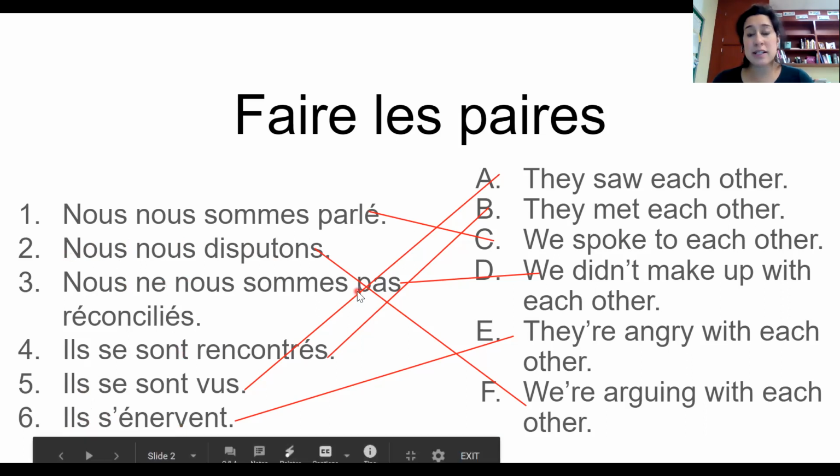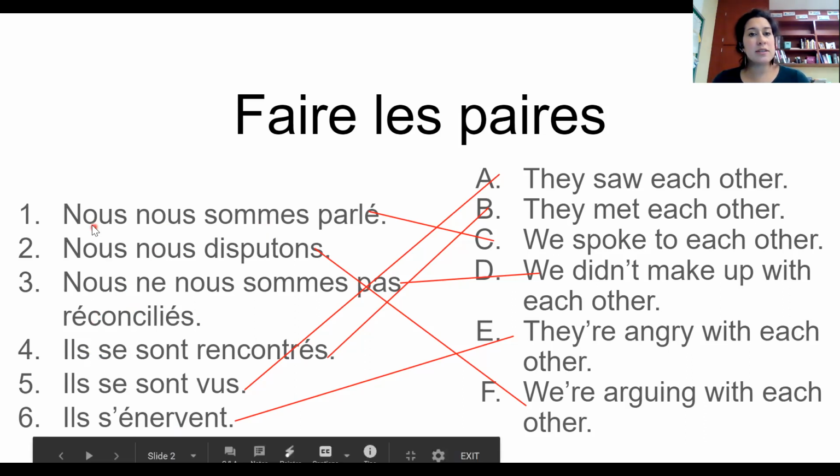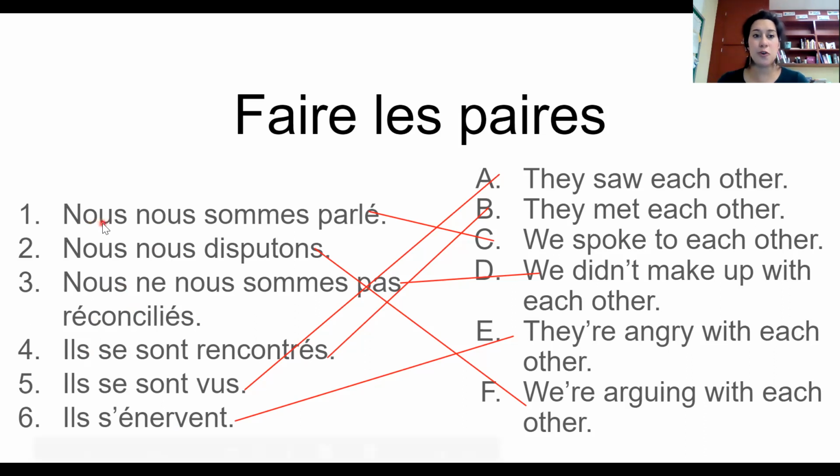We have one negative, so feel free to use a negative. Use this example so you remember where the ne and the pas go to make it negative. So we did not reconcile, we did not make up with each other. You could say we did not speak, or we are not speaking to each other, if you want to make it negative. And then the final thing is, remember that reciprocal verbs are always with nous, vous, or ils.